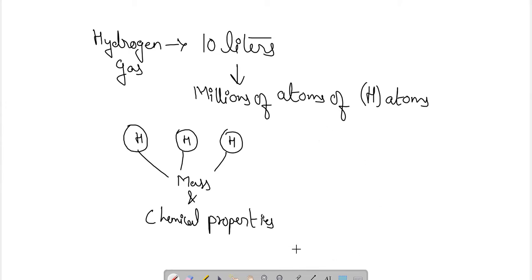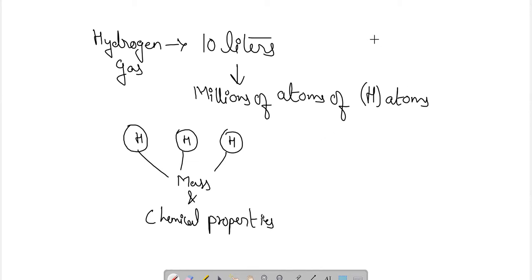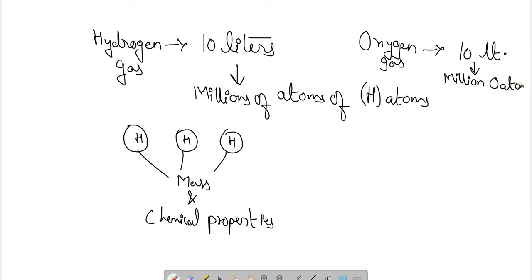Also, in his fourth postulate, he has said atoms of different elements have different masses and chemical properties. So we can also compare, if we compare hydrogen gas with oxygen gas. Okay, 10 liters of hydrogen gas and 10 liters of oxygen gas are taken here. So here we can see that millions and millions of O2 atoms, oxygen atoms, will be here.